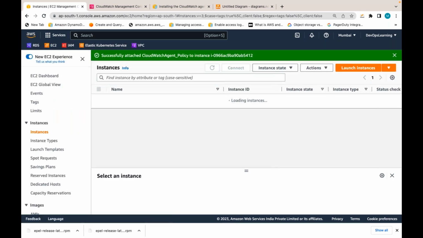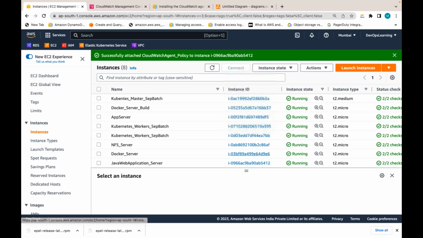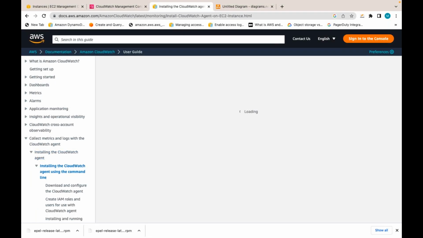Then I will install CloudWatch agent. Guys, all these instructions they have given in official documentation. So I'm going to install the CloudWatch agent like this. I will give the running nodes only. There's no documentation for CloudWatch. Then I'm just going to